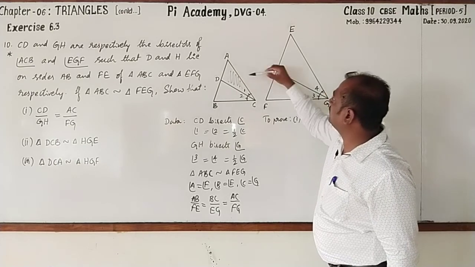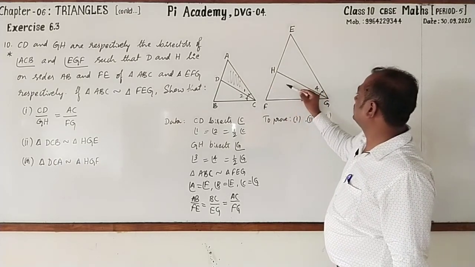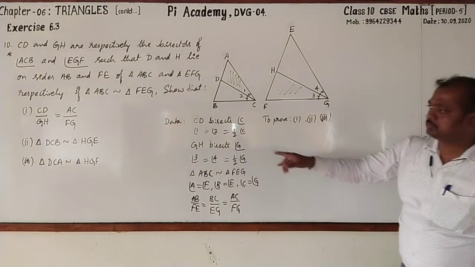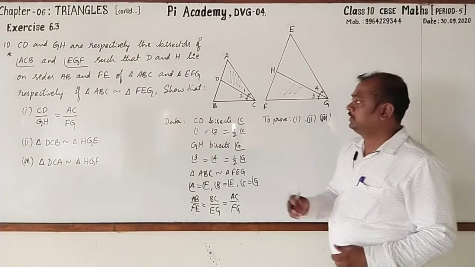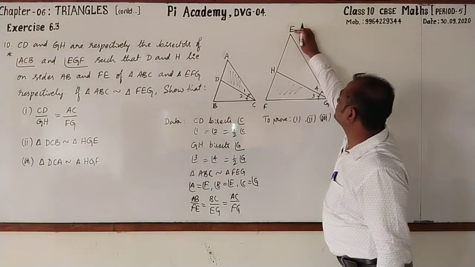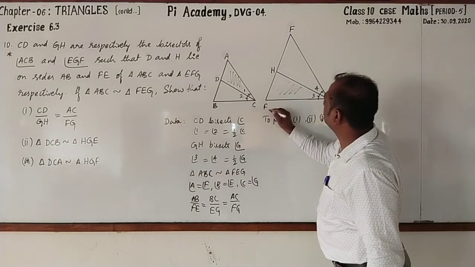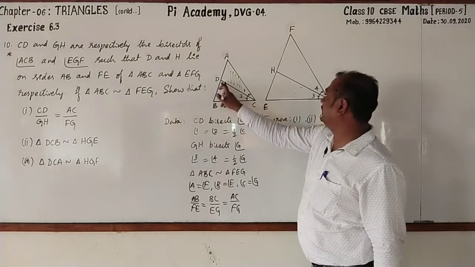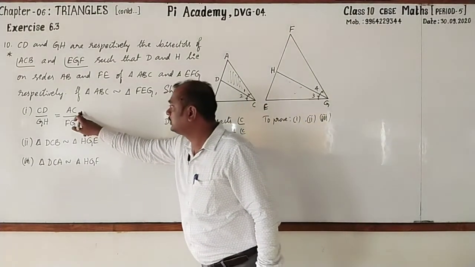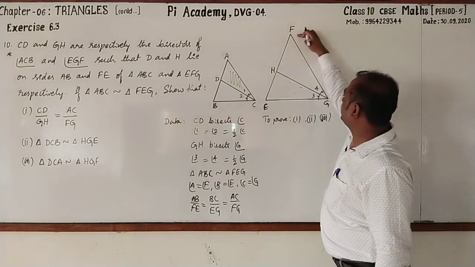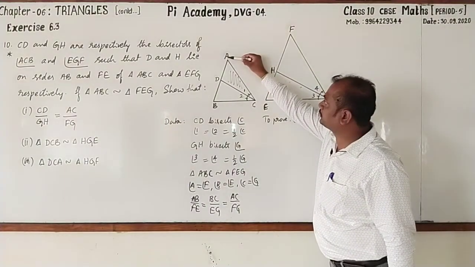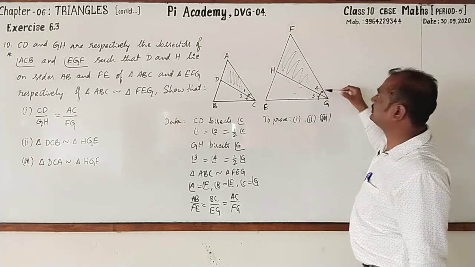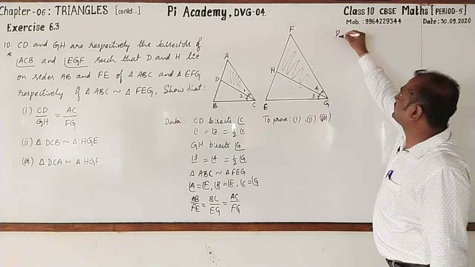Look here, this triangle and also this triangle. Triangle ABC is similar to FEG, so this is F and this is E. Look here, CD by GH bisectors ratio, that's equal to AC by FG. That means you are going to prove that triangle ADC is similar to FHG. Followed? Yes. Start writing it.